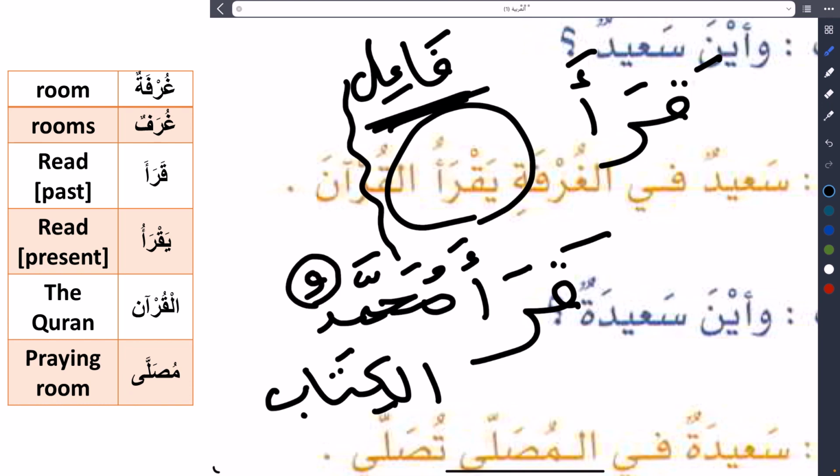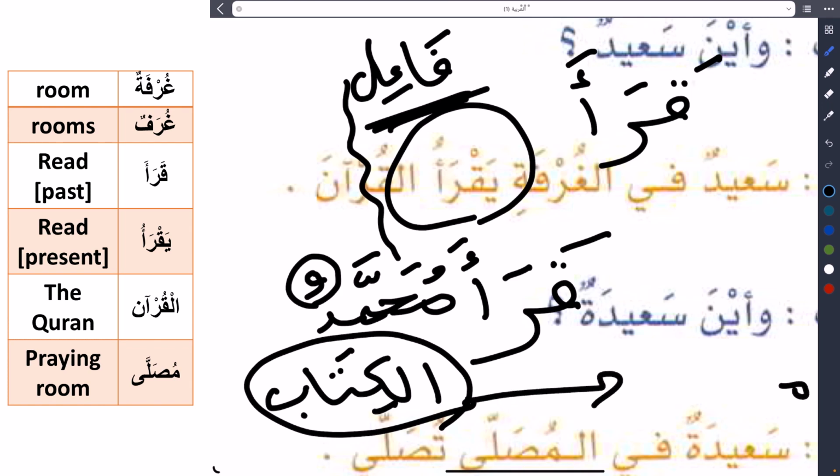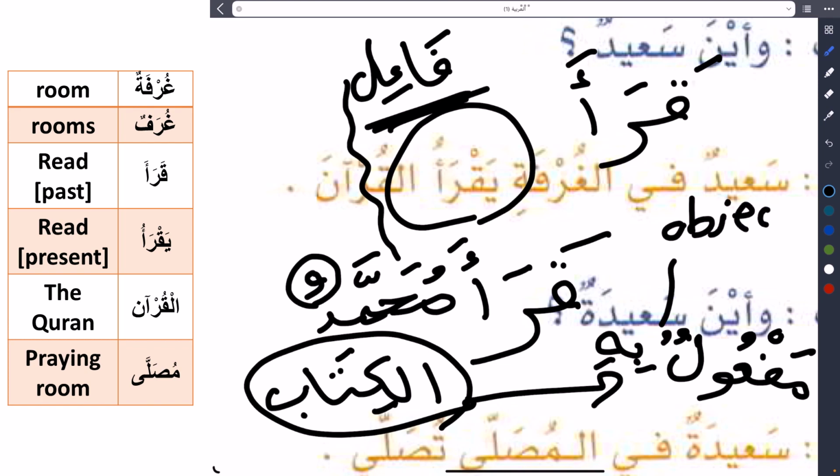The normal is Dhamma. So here we apply the normal Dhamma. And where is the thing that has been read? You see, the book has been read. So this is مفعول به, or object in grammar. The object or مفعول به in Arabic always comes with fatha on the last letter, and this is the rule.